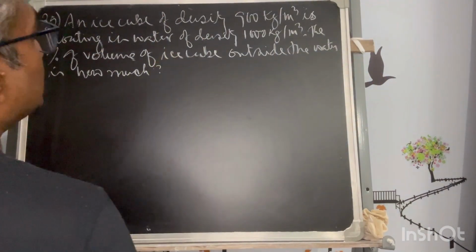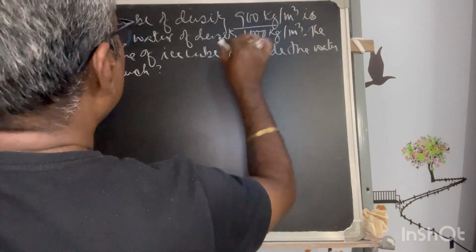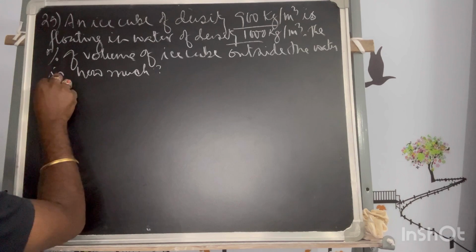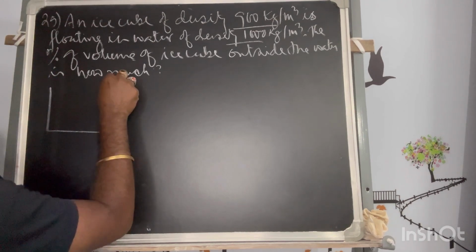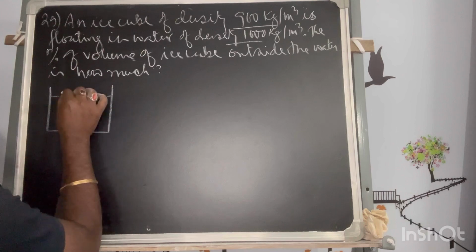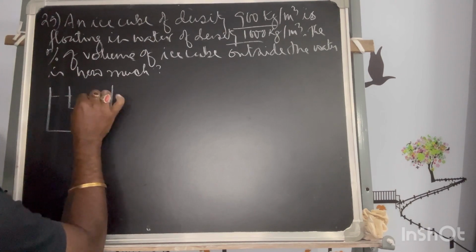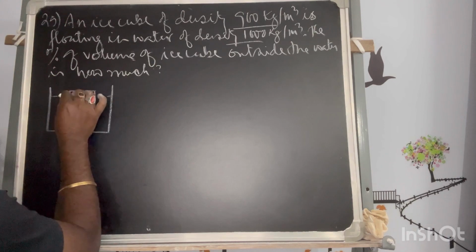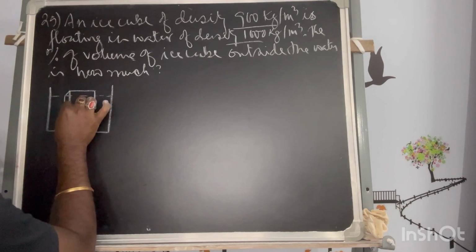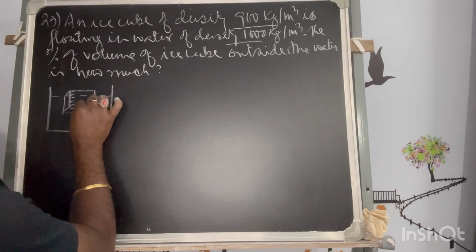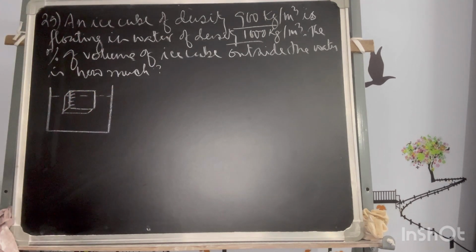Now, as you can see, the density of the ice is less than the density of the water. That means from that we can already say some part of the ice cube is outside the water. It is not fully dipped in the water. But what is the percentage?